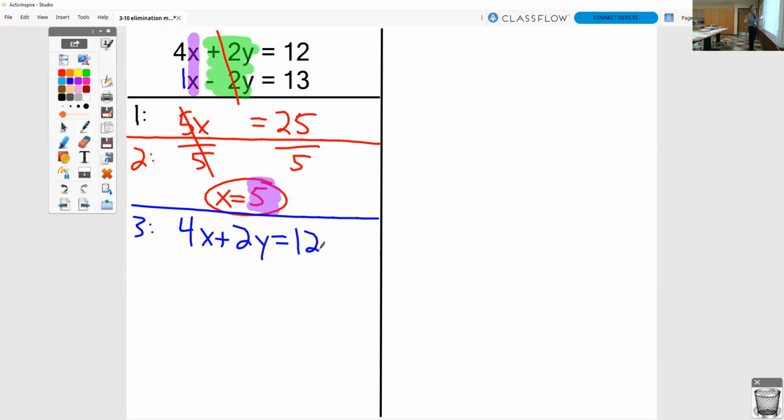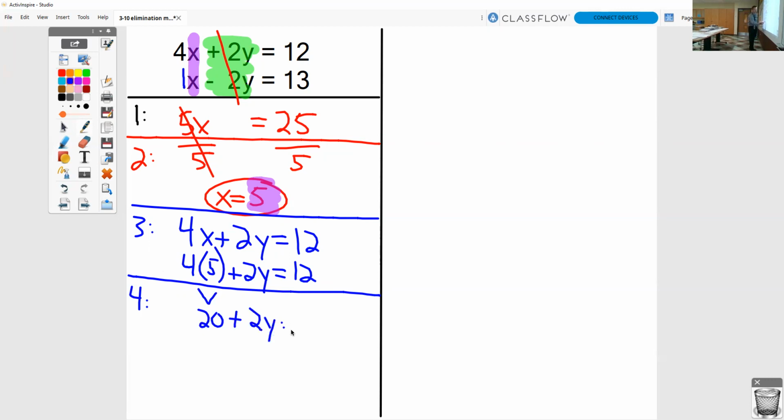So instead of 4 times x, I'm going to sub in my 5 there. 4 times 5 plus 2y equals 12. The 4th step says to solve that equation. So I want to do 4 times 5. 4 times 5 is 20. Bring down everything else that I didn't use yet. So bring down my 2 plus 2y equals 12. Solve that equation. All this is a 2-step equation. So minus 20 and minus 20. So 2y equals -8. Divide by 2, divide by 2. We get y equals -4.